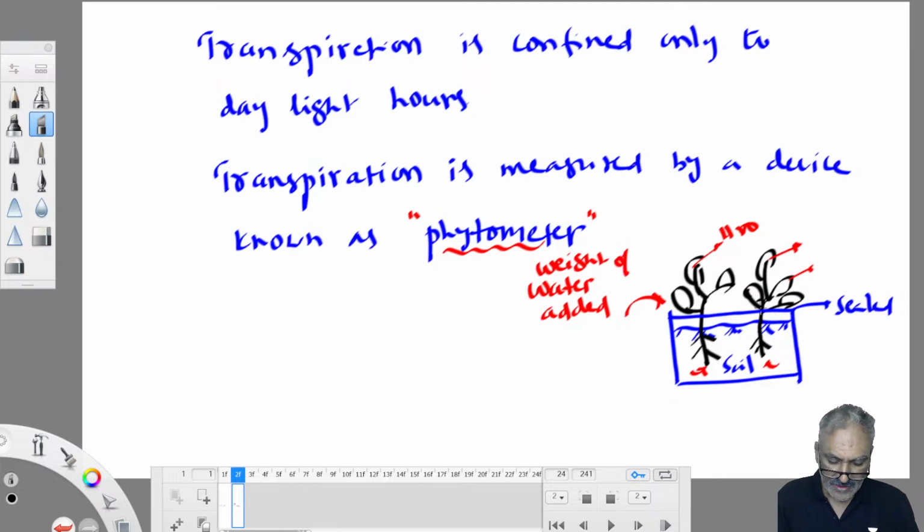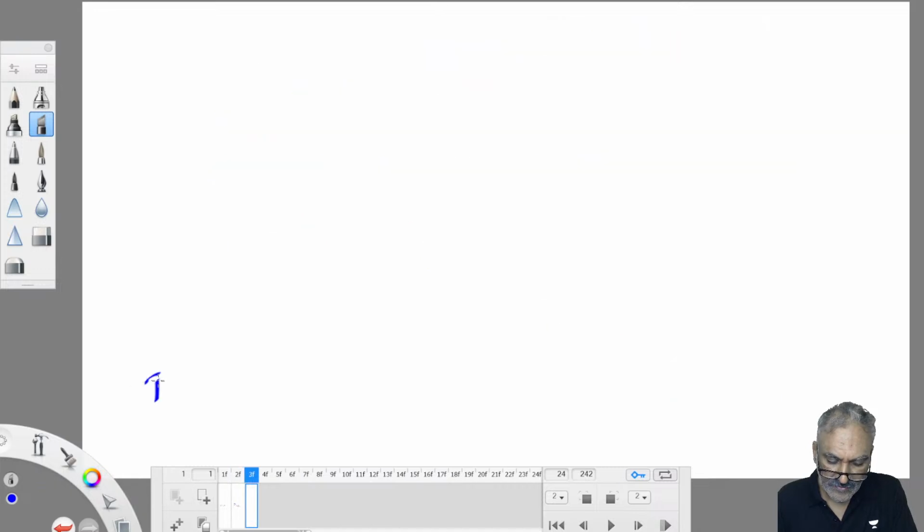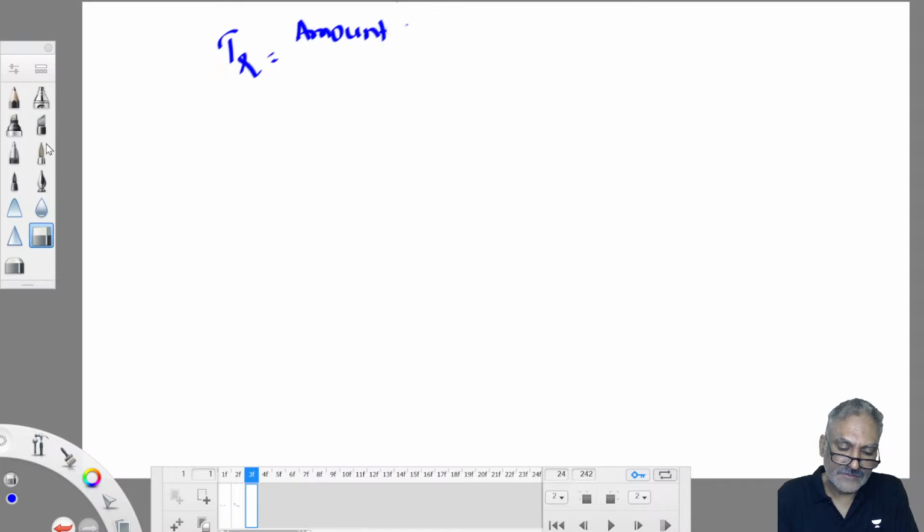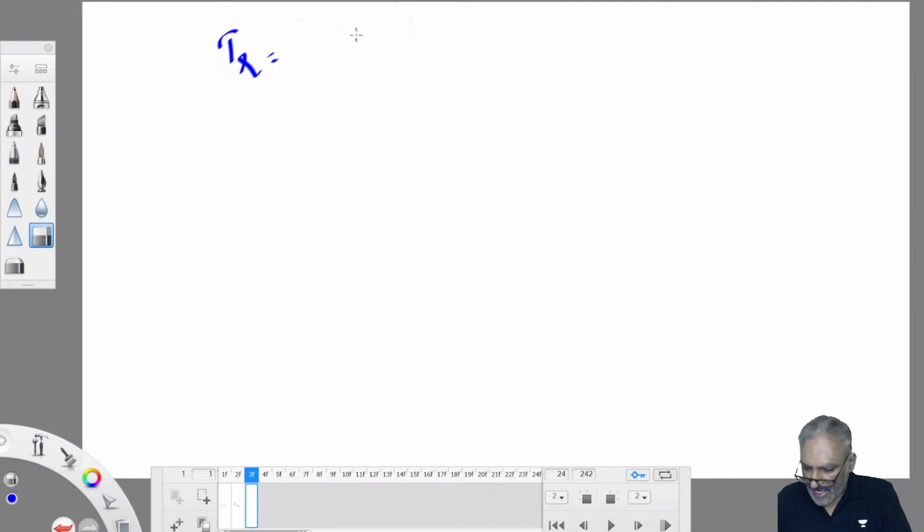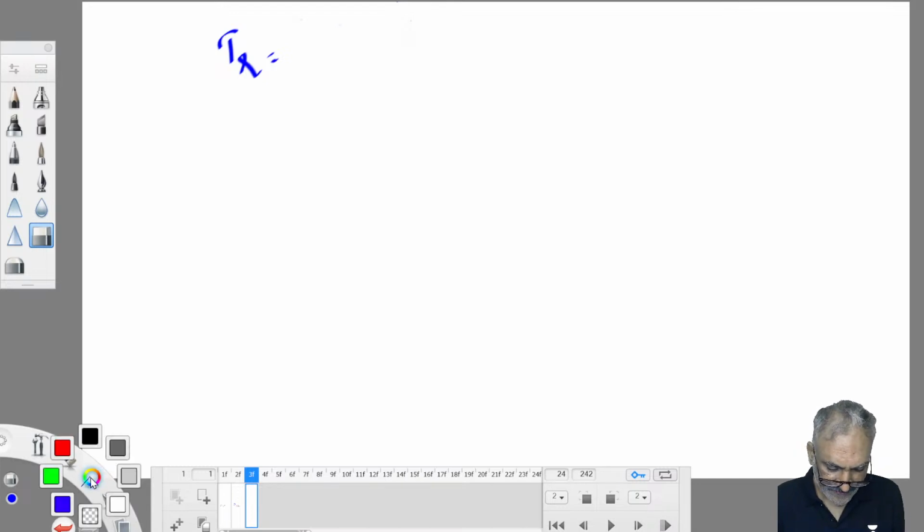So to make a comparison among plants, of which plant transpires more water and which less, we work out the transpiration ratio. The transpiration ratio is the means of comparison among the plants. It is the weight of water consumed by the plant during its full growth to the weight of dry matter produced by the plant after wilting. Wilting means after death. The death of a plant is called wilting. Human beings die, plants wilt out.